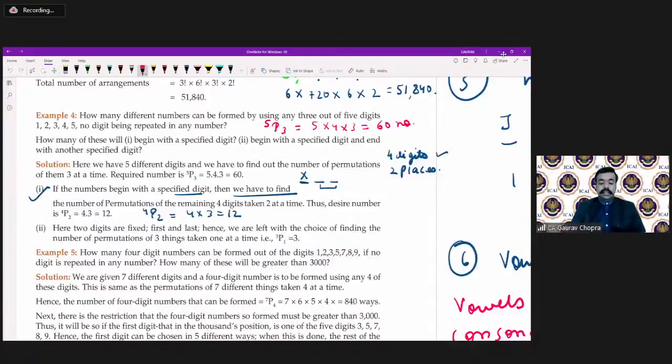Now the second case, begin with a specified digit and end with also a specified digit. That means beginning and ending are already fixed. We cannot change them, we cannot arrange them, because they are already fixed. What we have to arrange is only the second position, and for the second position we are having three digits.